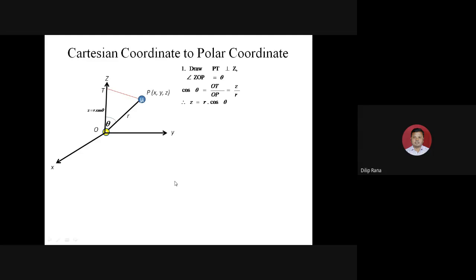For that we need to extrapolate point P to the XYZ plane. Now this will be required later. Sine theta will be opposite by hypotenuse. The opposite of this angle is TZ, opposite by this. If we rearrange it, it will be r sin theta.